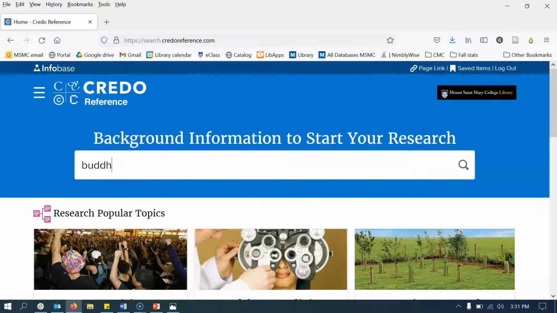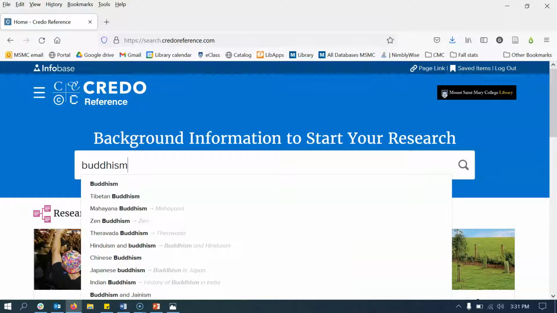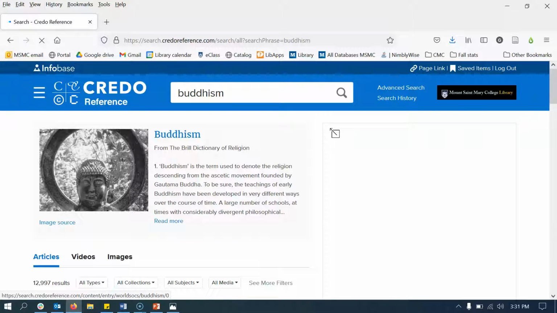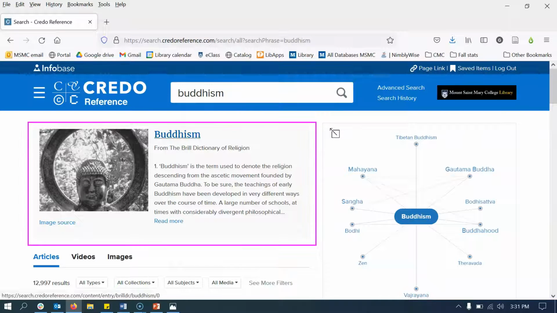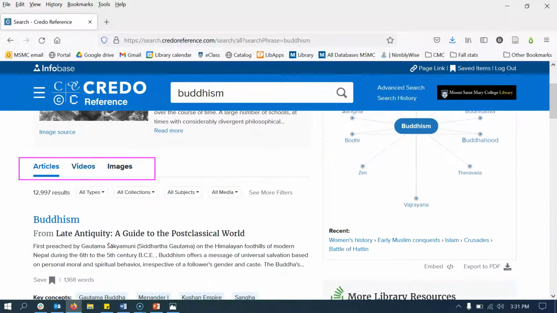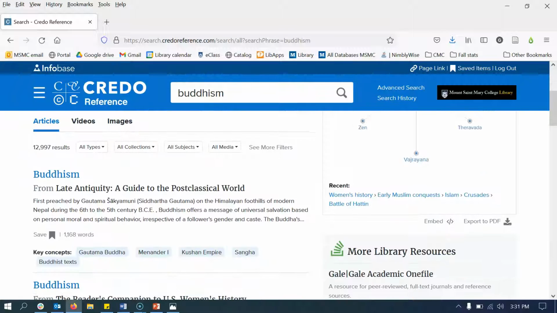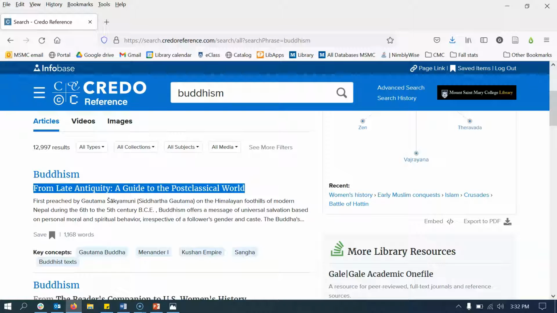When searching Credo, it is best to type in one or two broad concepts instead of an entire sentence or question. When conducting a search for Buddhism, I first will receive a topic page. Below the topic page is a menu for articles, videos, or images. The default is articles. The articles that appear are essentially entries within books. The entry is in blue and is hyperlinked. Below the entry is the title of the book that the entry is located within.